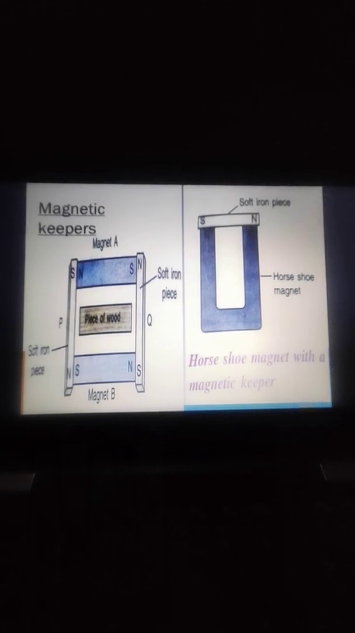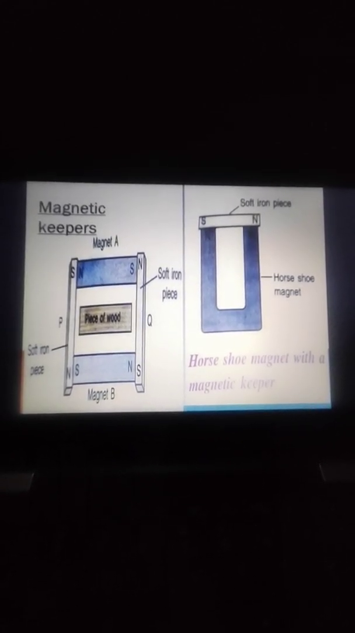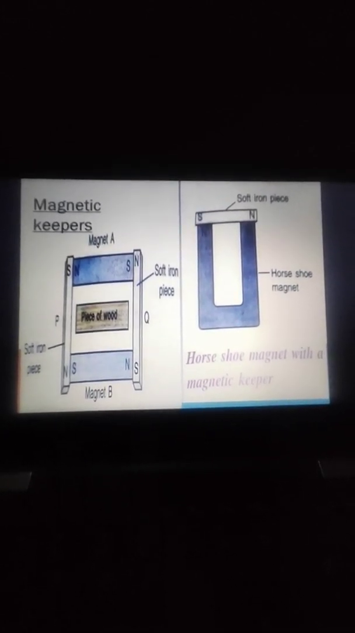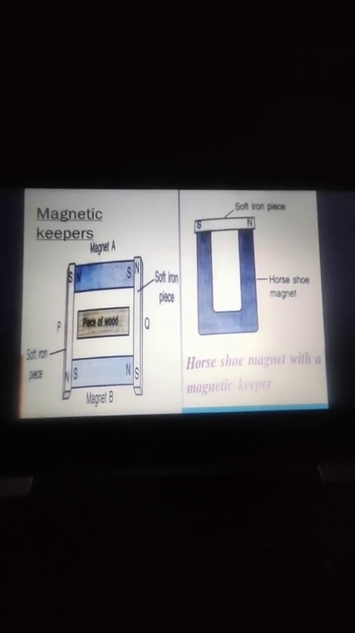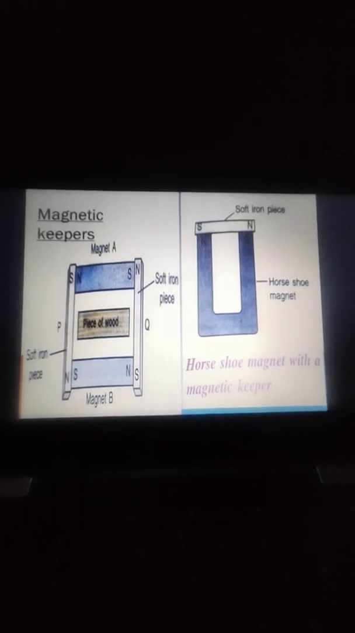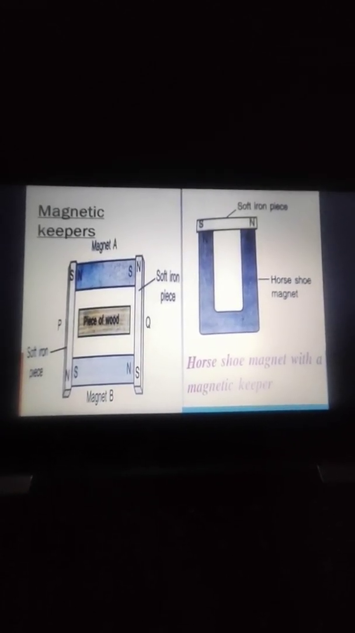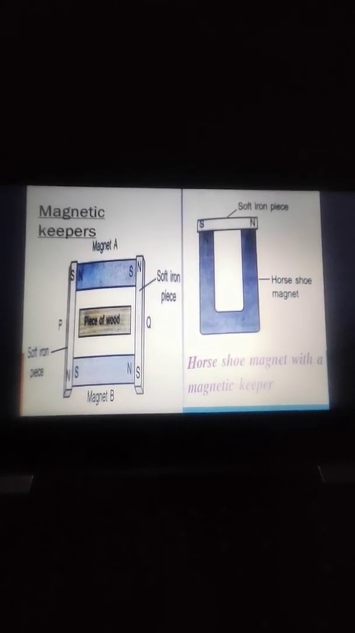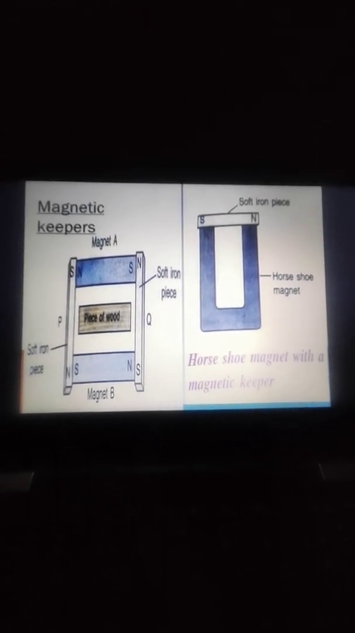Next is again a very important topic, care and storage of magnets with the help of magnetic keeper. So beta, if magnets are not kept properly, if proper care is not taken, they have a tendency to lose their magnetic properties. So to store the magnets, magnetic keepers are used. Basically they are pieces of soft iron.